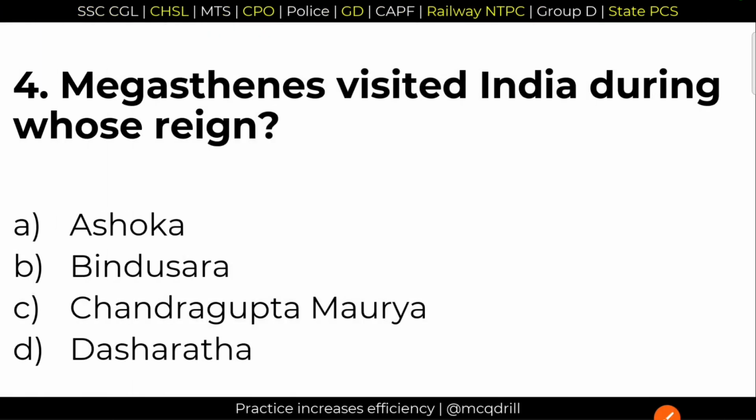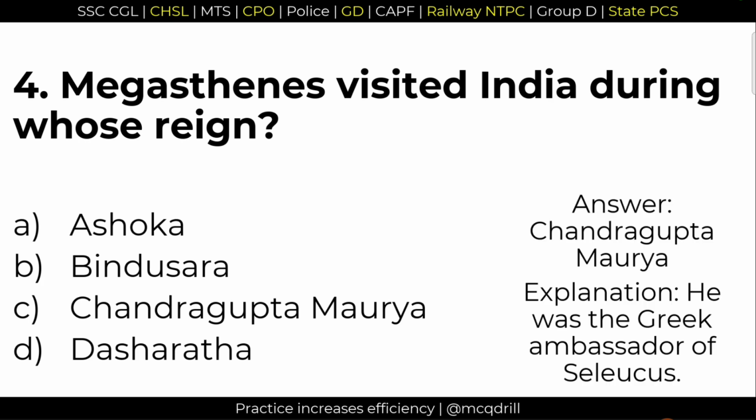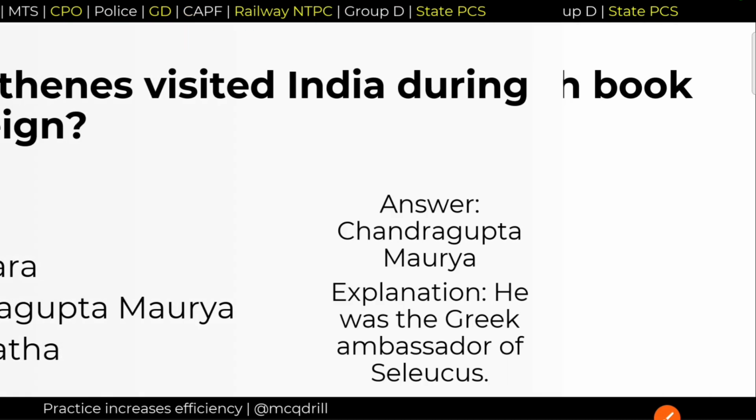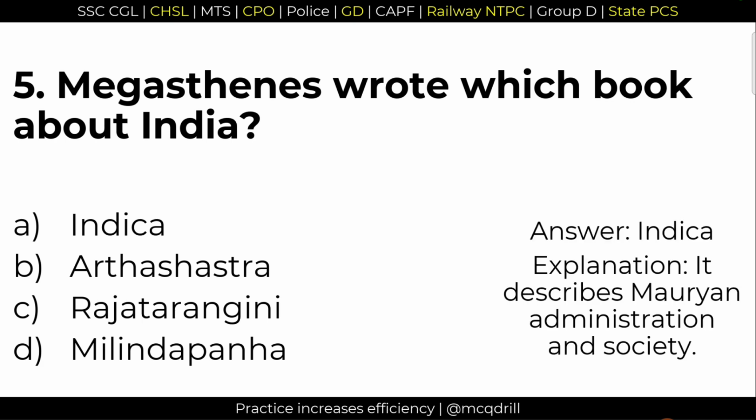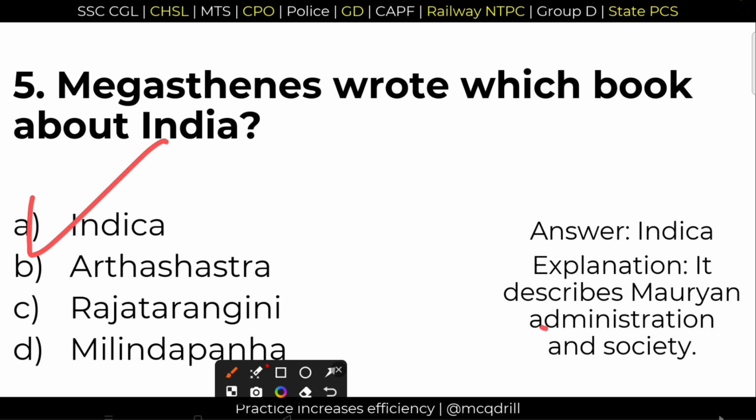4, Megasthenes visited India during whose reign? He was the envoy of Seleucus Nicator and he paid a visit to the court of Chandragupta Maurya. Option C is the right answer. He wrote a book called Indica. Question 5, Megasthenes wrote which book about India? The book is called Indica. Option A is the right answer and it describes the society, the administration and lot more things about the Mauryan